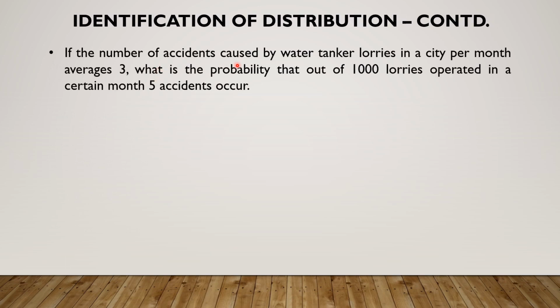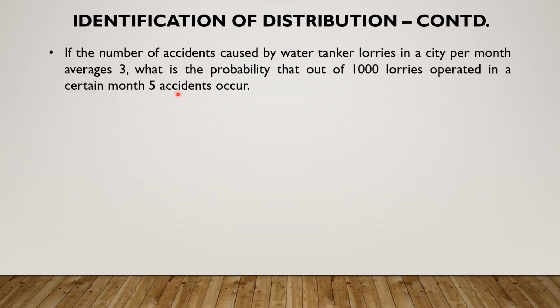If the number of accidents caused by water tanker lorries in a city per month averages 3, what is the probability that out of 1000 lorries operated in a certain month, 5 accidents occur? The number of lorries or the trials is 1000, fairly large. We are given the average, that is mean. If mean is 3, that is n into p is equal to 3, where n is 1000, then p is automatically 3 by 1000. That is probability of success.